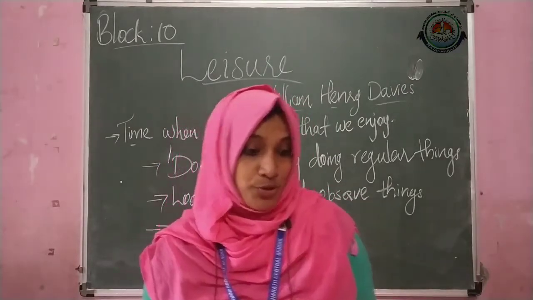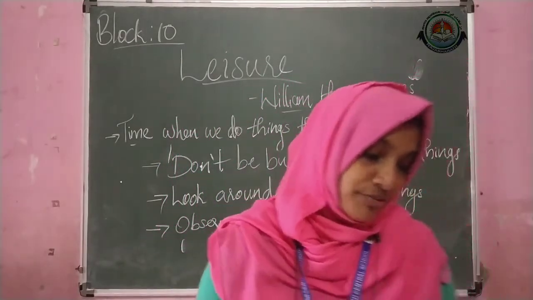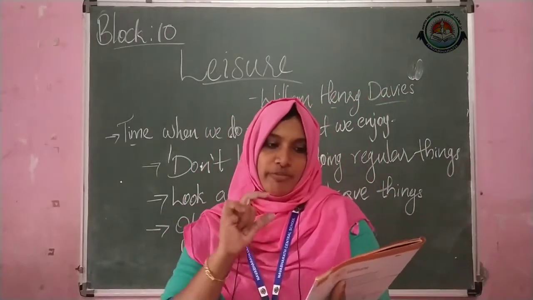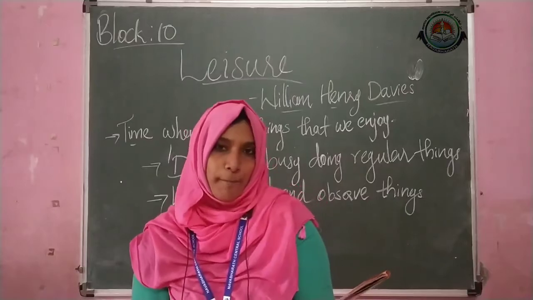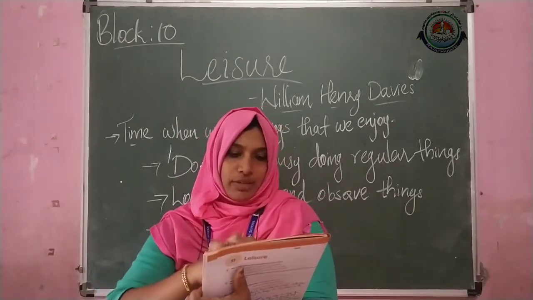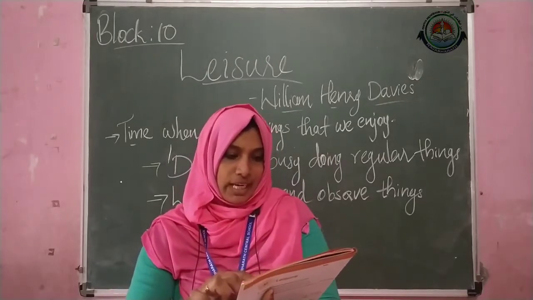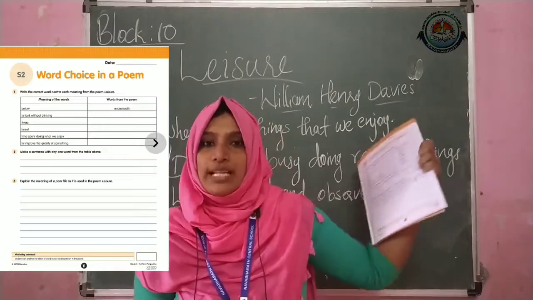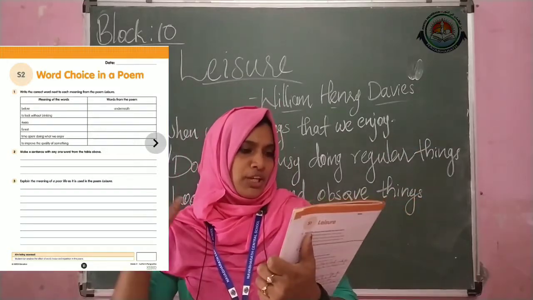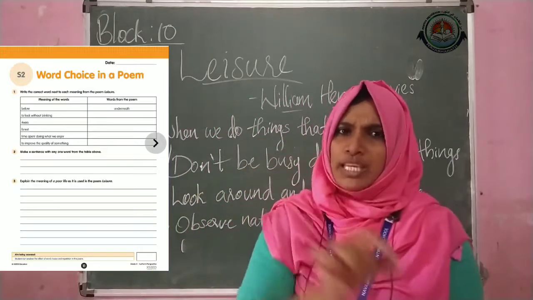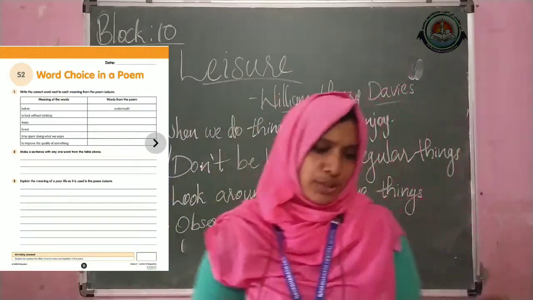So now let's move on to your workbook. Here, first you can complete S2, word choice in a poem. There are some words given. You have to find the same meaning word from this poem, Leisure. So here are the meanings of the words below. Can you find the same meaning word from the poem?